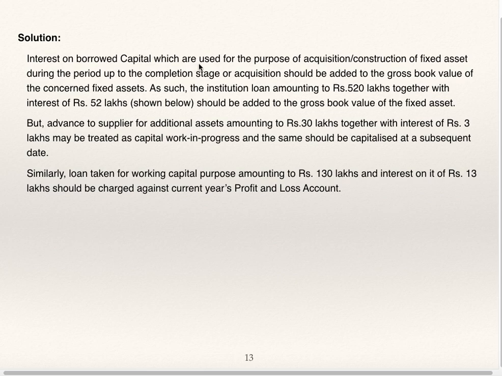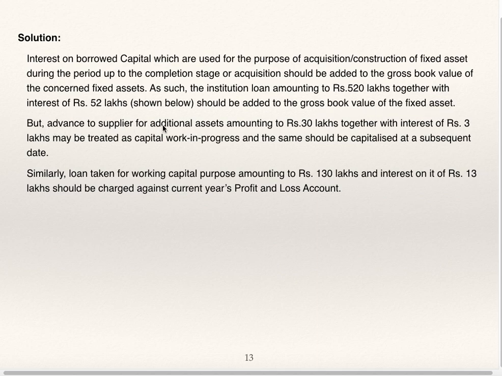Interest on borrowed capital which are used for the purpose of acquisition, construction of fixed asset during the period up to the completion stage or acquisition should be added to gross book value of concerned fixed asset. As such, the institutional loan amounting to 520 lakh together with interest 52 lakhs should be added to gross book value of fixed asset.